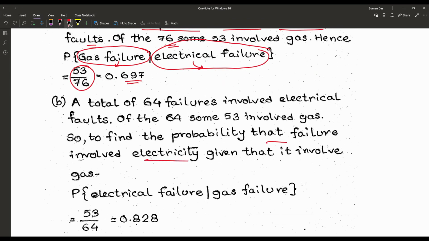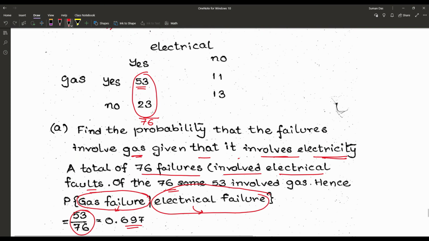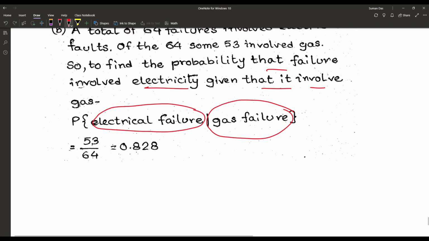Next problem. Here the problem is just like that: failure involved electricity, given that it involved gas. So that means the gas failure is the first event that has occurred. After that, the electrical failure occurred. So we have to find out how many gas failures there are, and that is 53 plus 11, that is 64. Now how many involve the electrical failure? That is 53. So we can simply say the probability of electrical failure given gas failure is 53 by 64, and that is 0.828.